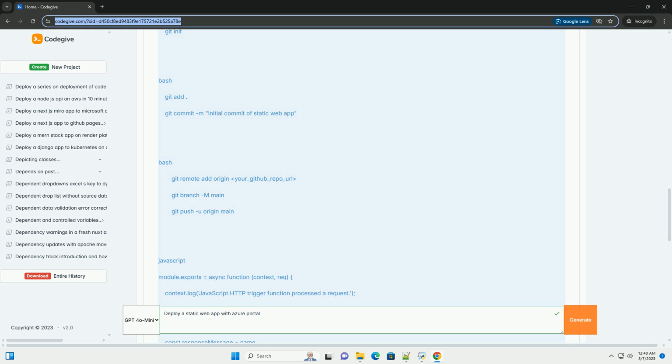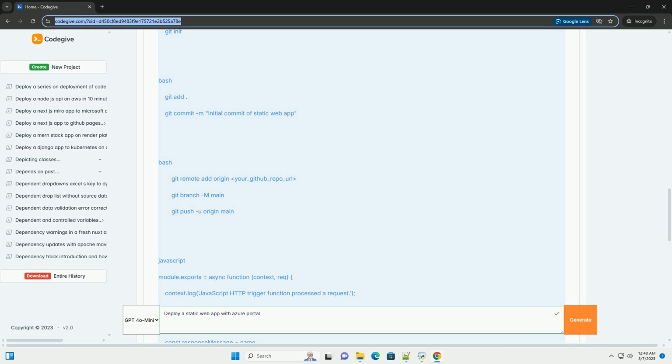Repository: select the repository you created in step 2. Branch: select the branch you want to deploy from, usually main or production. Build details. App location: the path to your application code within the repository, for example / for the root directory.